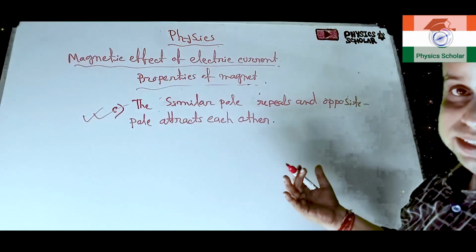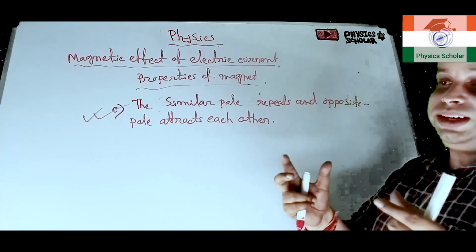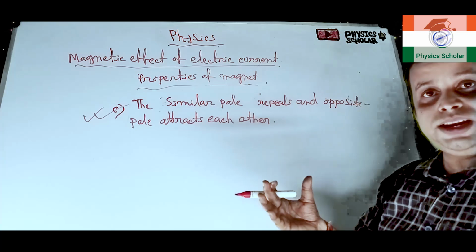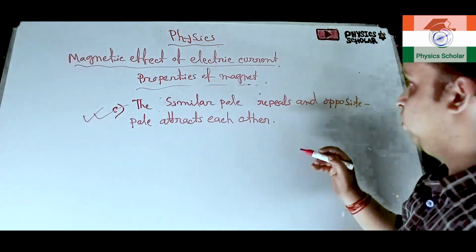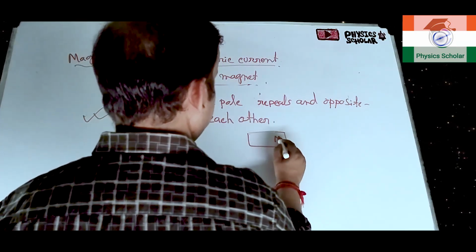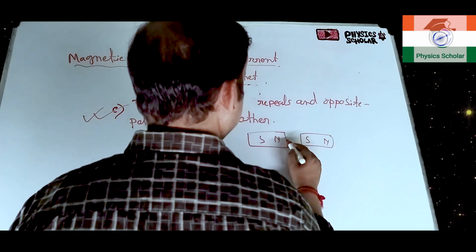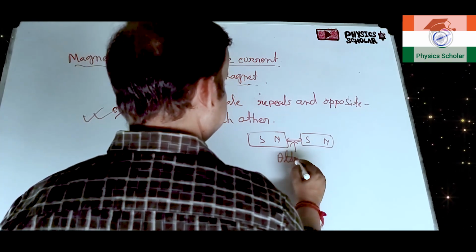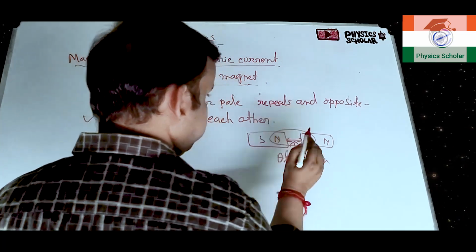In the case of current electricity, the same charges will repel each other, and the opposite charges, positive and negative, will attract each other. Here the two south poles or two north poles will repel each other, but one south pole and one north pole will attract each other. So suppose we have a magnet, this is north pole, this is south pole, and suppose this is south pole, this is north pole. So they will attract. Here it will be attraction between the two opposite poles.